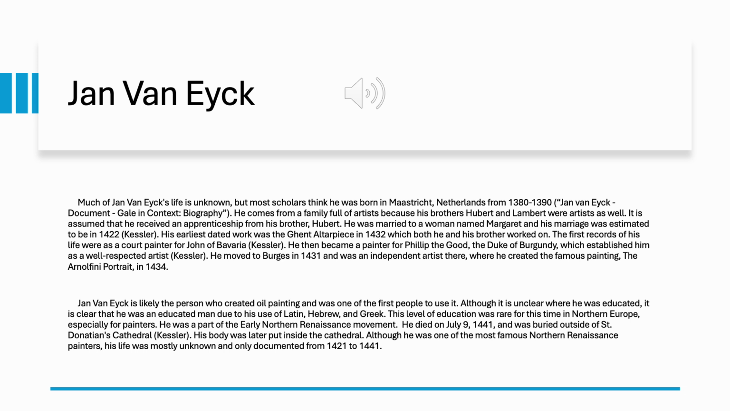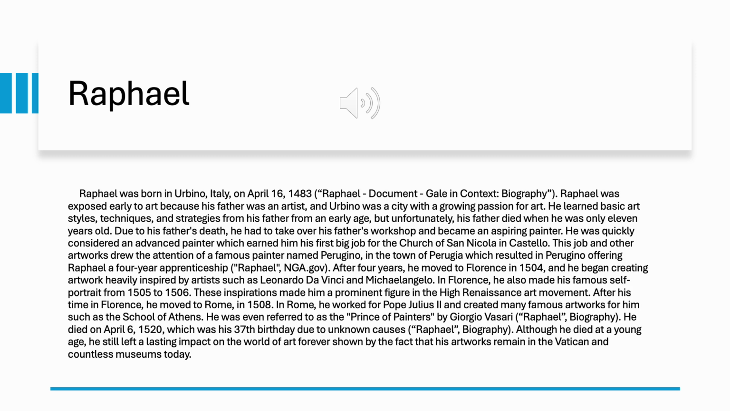He died on July 9, 1441, and was buried outside St. Donatien's Cathedral. His body was later put inside the cathedral. Although he was one of the most famous Northern Renaissance painters, his life was mostly unknown and only documented from 1421 to 1441.